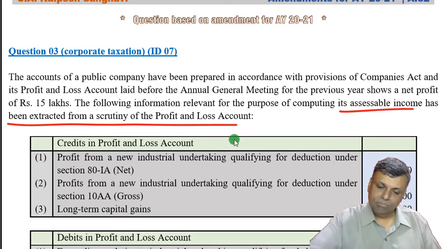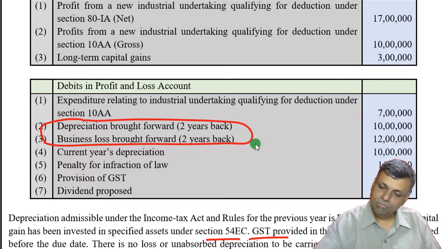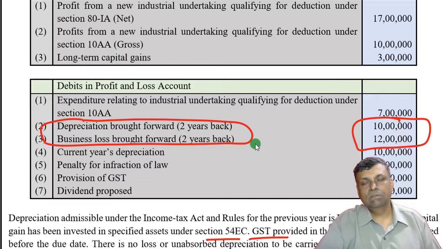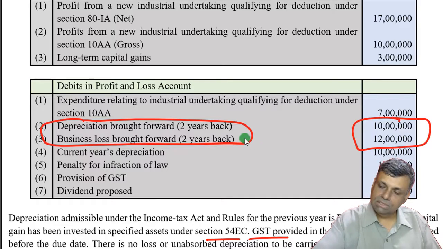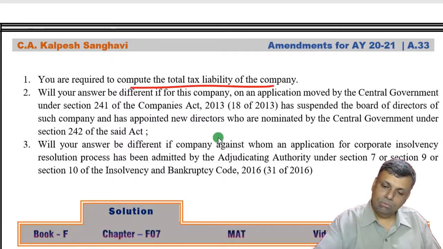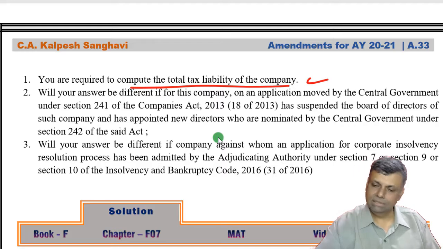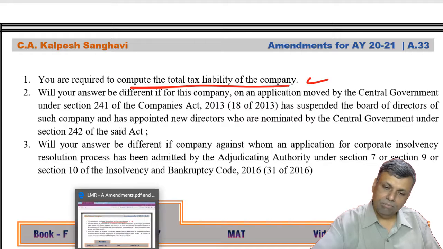Here there is brought forward business loss and depreciation, which in the book profit adjustment we normally take as whichever is less. First of all, you are required to compute the total tax liability of the company, so we will do the MAT adjustment and other adjustments.